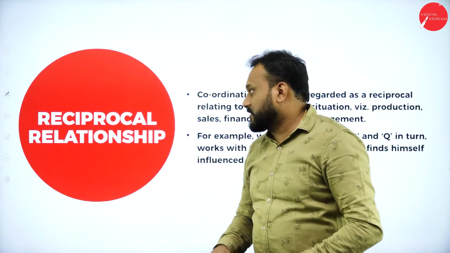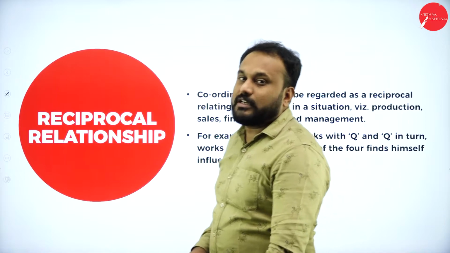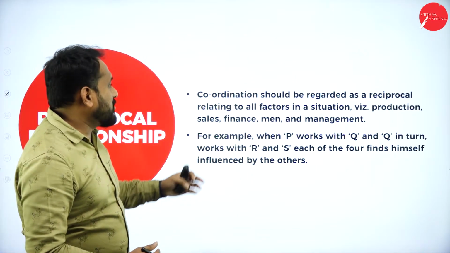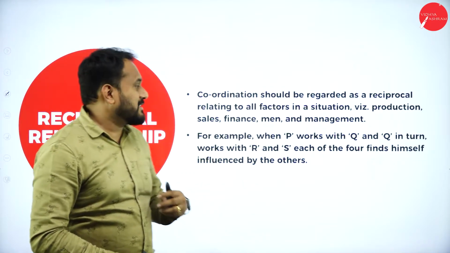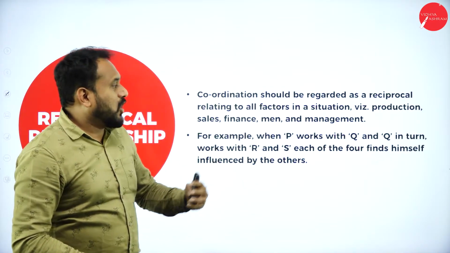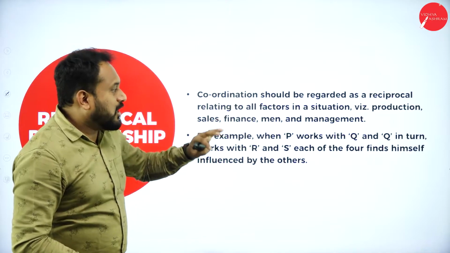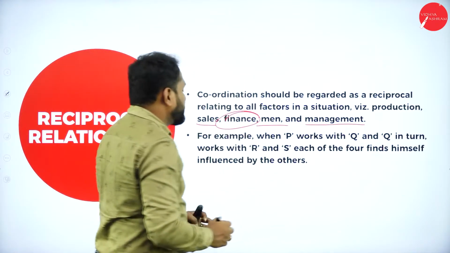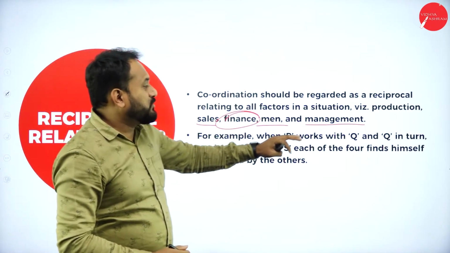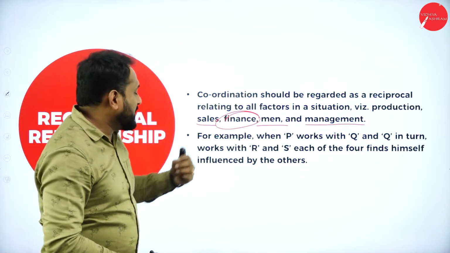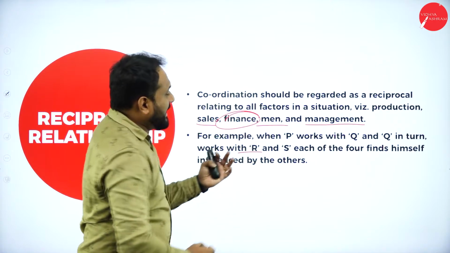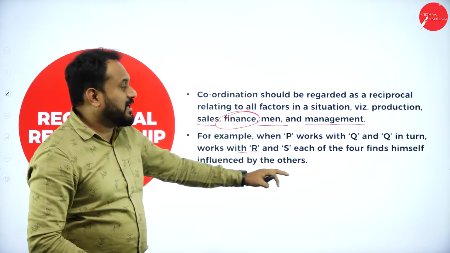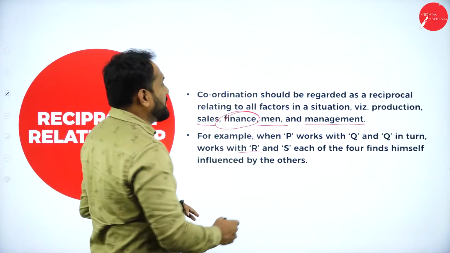Next one we have is reciprocal relations. When we go with the reciprocal relationship, understand coordination should be regarded as reciprocal, relating to all factors in a situation, which is product, sales, finance, men and management. For example, when P works with Q and Q in turn works with R and S, each of the 4 finds himself influenced by the other. That is how coordination will actually happen.